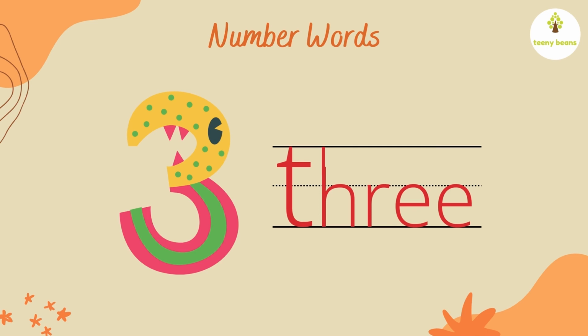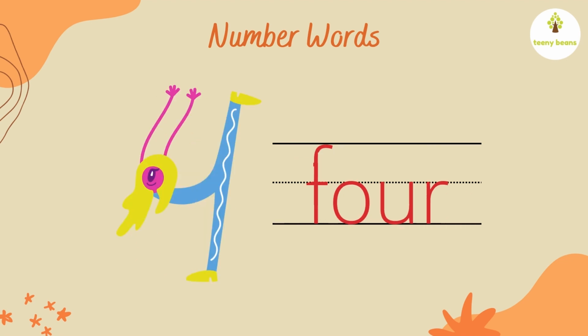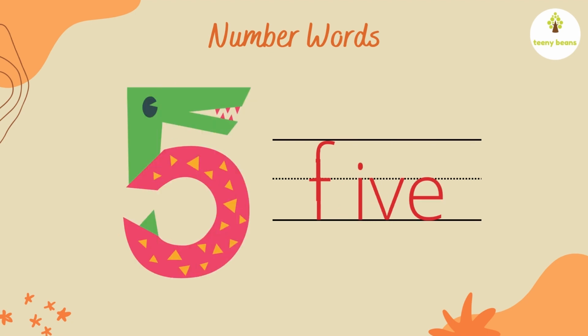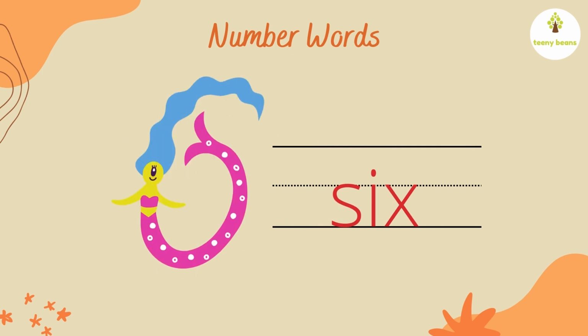The number name for numeral 3 is T-H-R-E-E. 3. This is number 4 and the number name for numeral 4 is F-O-U-R. 4. This is number 5 and the number name for numeral 5 is F-I-V-E. 5. This is the number 6 and the number name for numeral 6 is